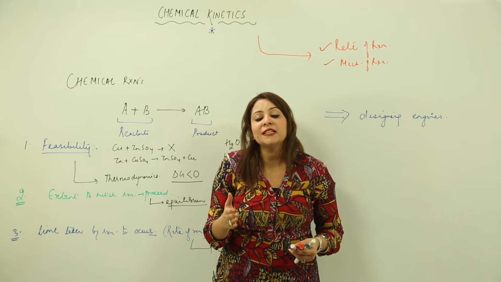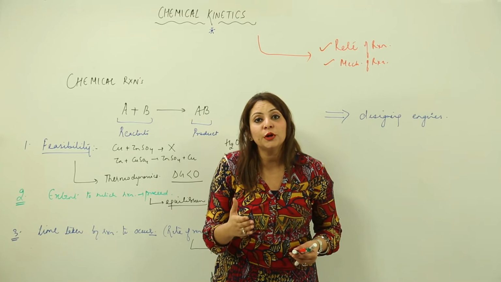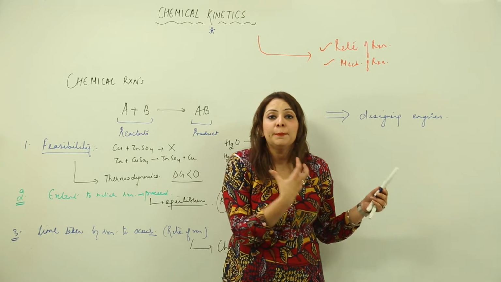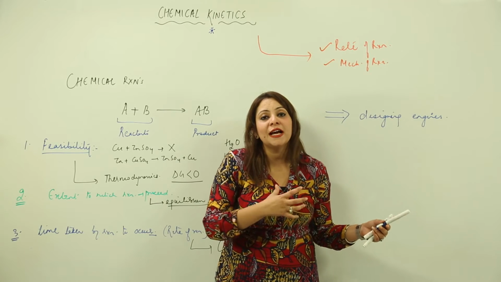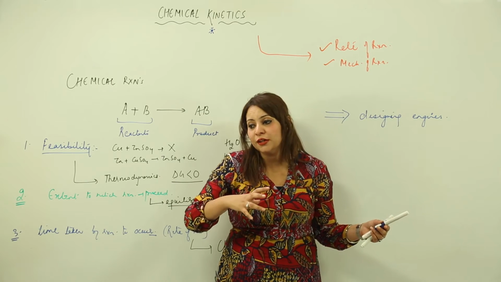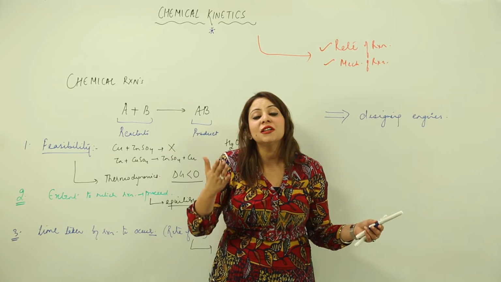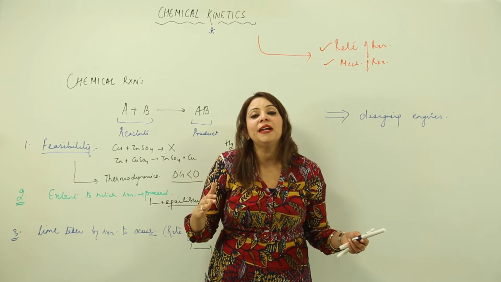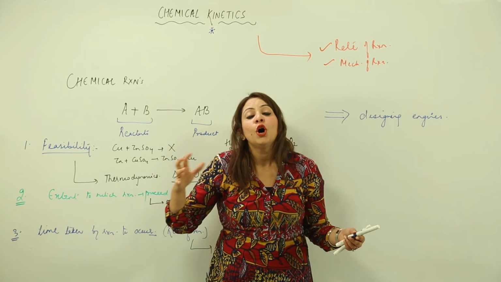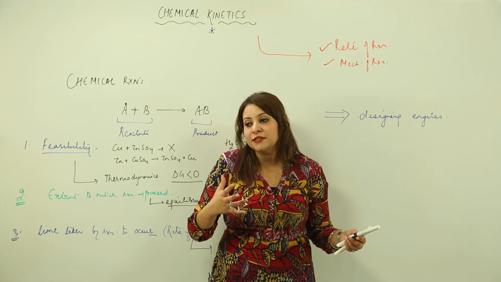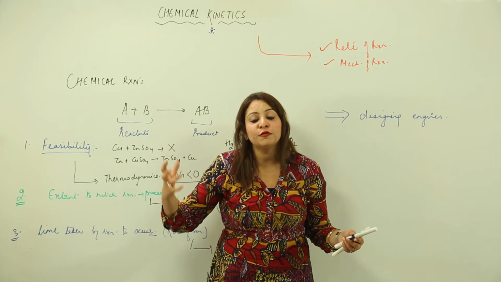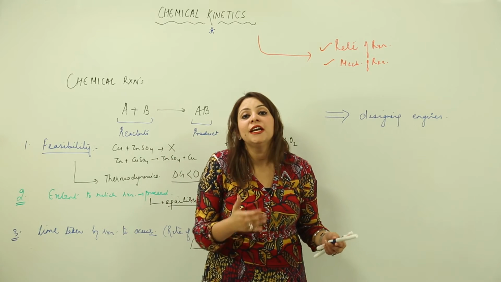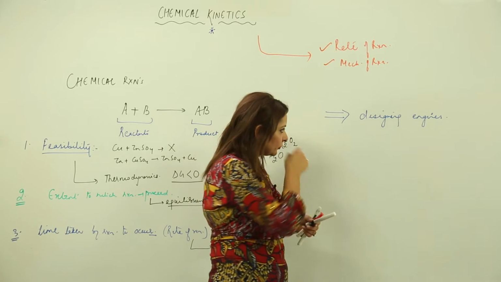If you fill that engine with petrol, it is not going to work, because the rate of burning of diesel is something else and the rate of burning of petrol is something else. So the engine will just choke. That means different engines are designed depending upon the different rates of burning of the fuel. So it helps in designing the engines in vehicles.